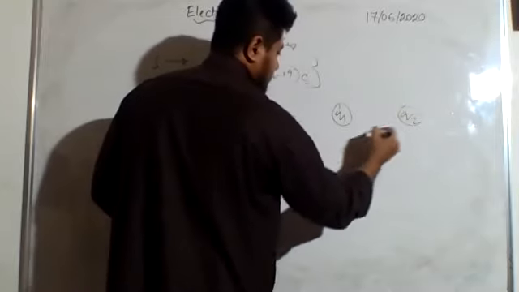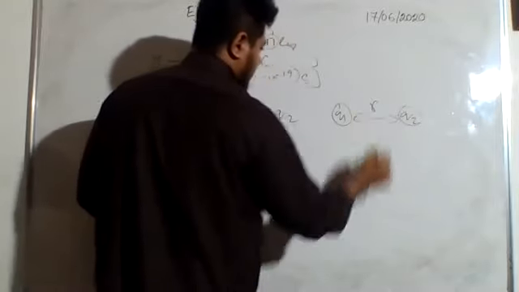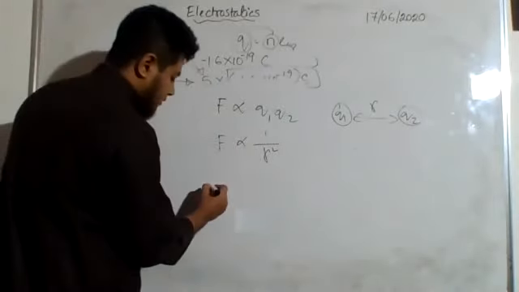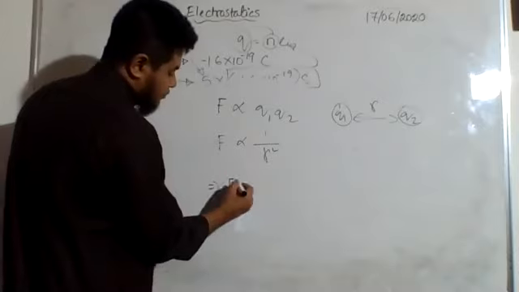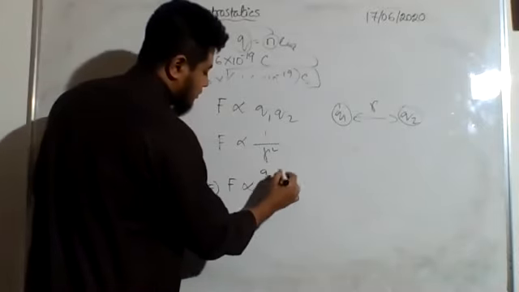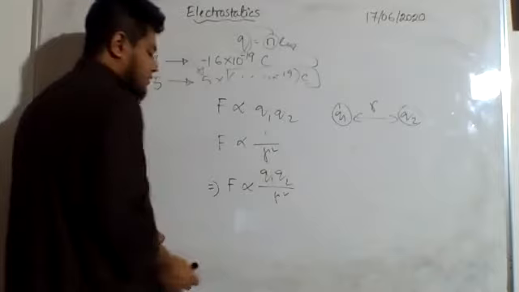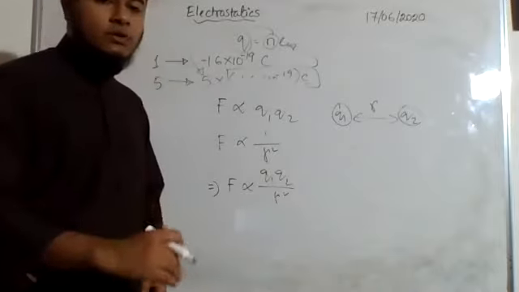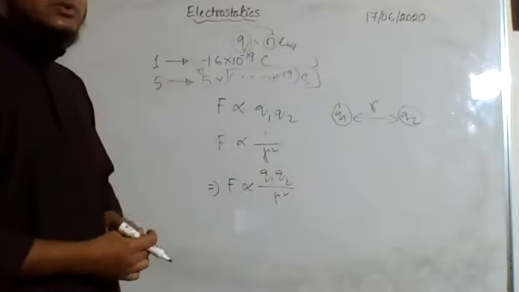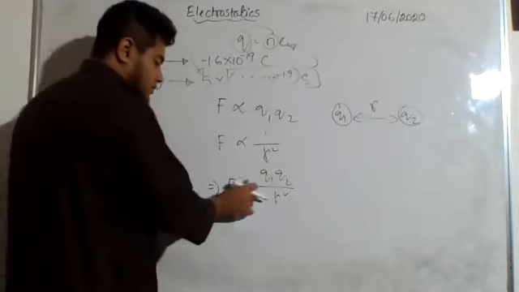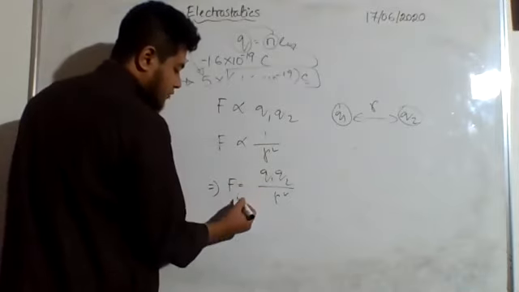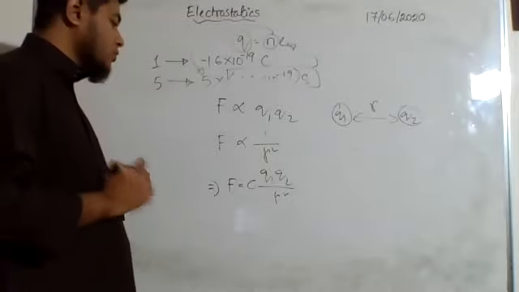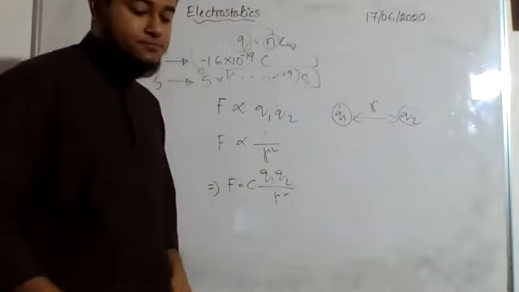Combining these two, F is proportional to Q1 Q2 divided by R squared. Whenever we want to replace a proportional sign by an equal sign, we need to introduce a constant, C. This is known as Coulomb's constant.